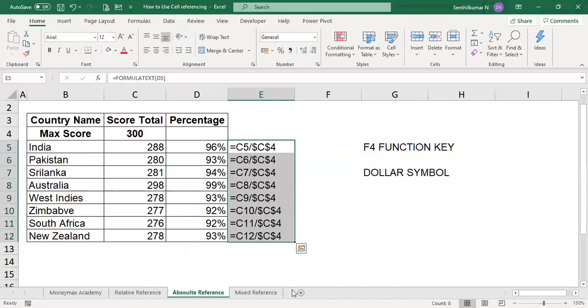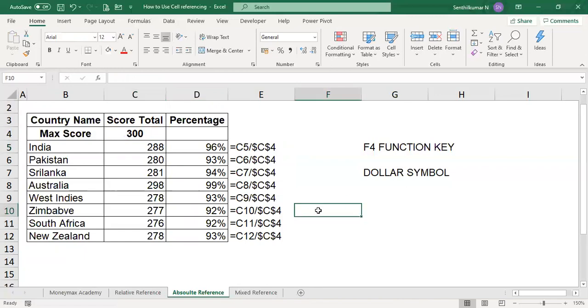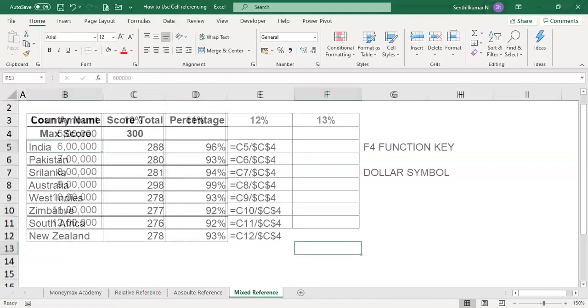So this is the absolute reference. When some data is absolute, you use an absolute reference. Okay friends, now we are going to learn about mixed reference.